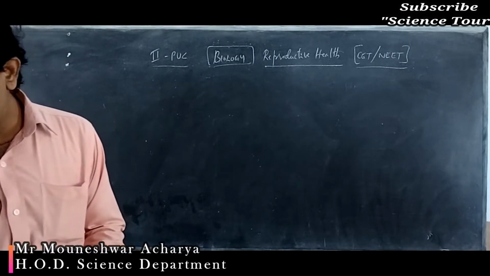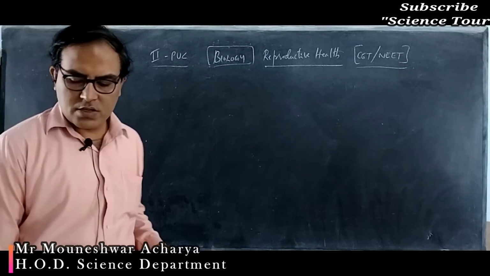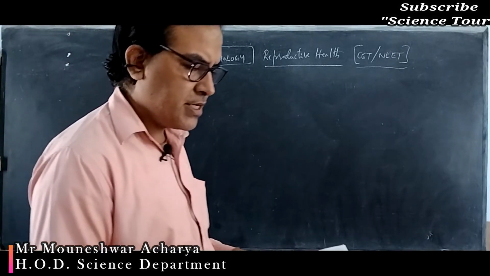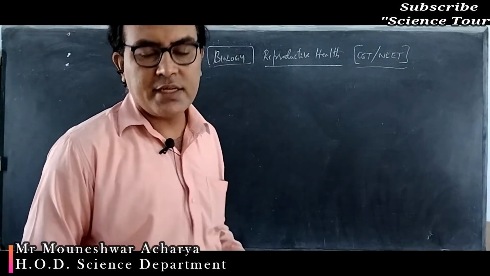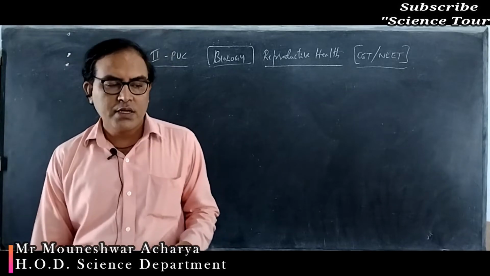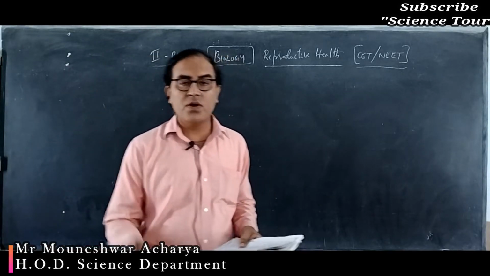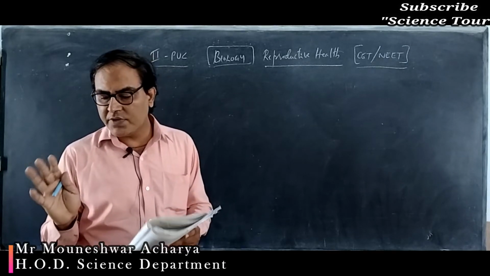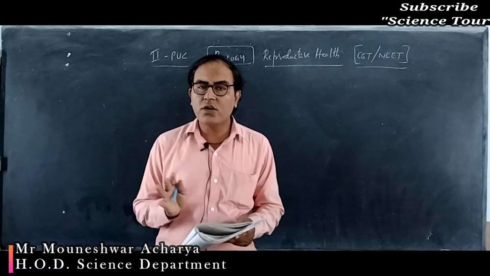Now let's discuss this. IMR means, as I said, infant mortality rate. It is the number of deaths per 1000 births among infants under 1 year of age.